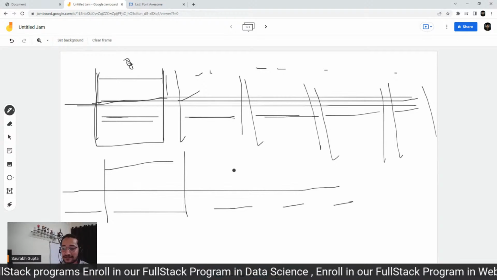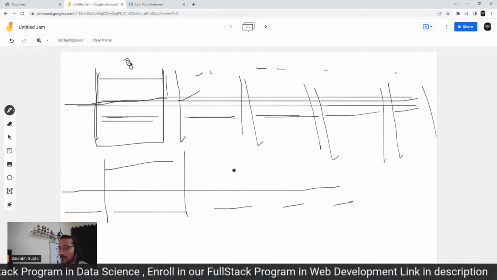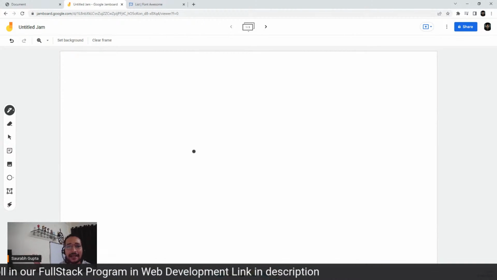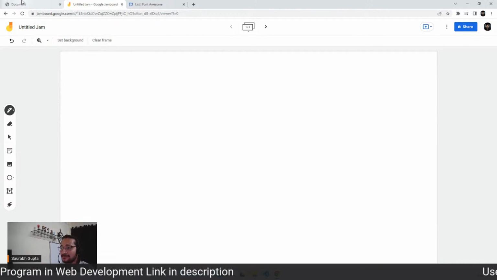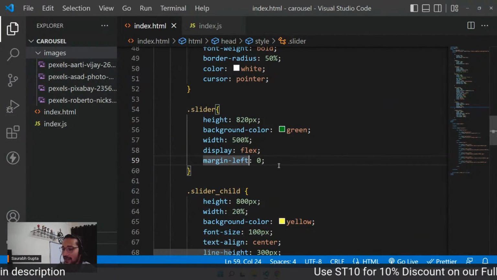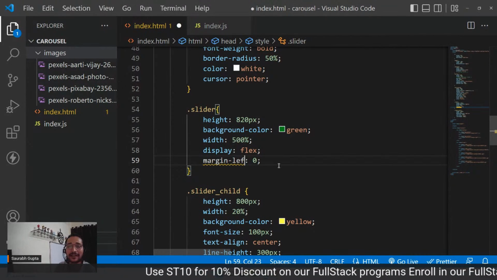It's going to move it. Is it clear, everyone? Okay. What if you do margin right? It will go on the right then. Simple. Let me show you. If I do margin right, it will go on the right. So actually, first of all, no, it will not go on the right. I'm so sorry. It will not go on the right.